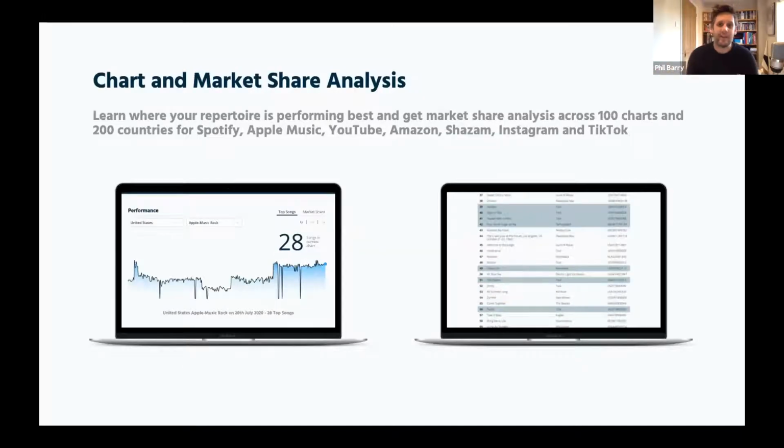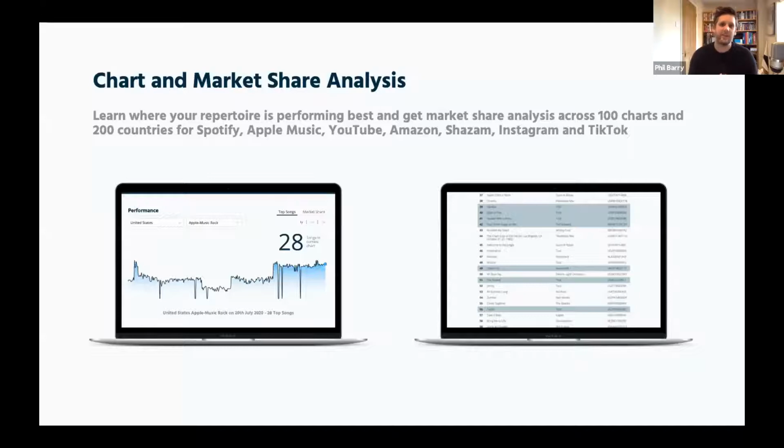Now, once the copyright data is in Blokur, we start to get a bit closer to the second half of the story. We also have, for example, the ability to analyze where those songs are being used on digital platforms in terms of charts. So we will look at about 100 different charts, across different countries and platforms like Spotify, Apple, YouTube, etc. Show you where specific songs are doing in those charts, which might be about the most high performing works, or they might be in particular genre niches, or they might be about what's trending right now on TikTok or Instagram.